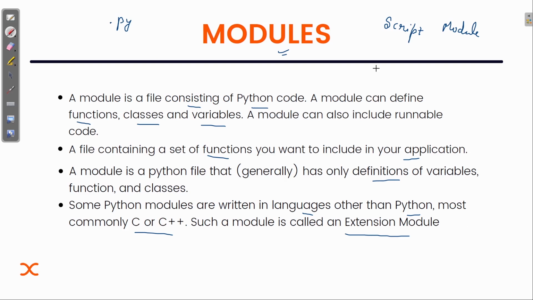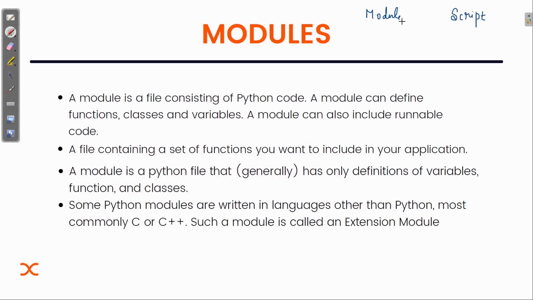Now coming back to the question: what is the difference between a script and a module, and when to use these? Let me explain. The main difference is that inside a Python file that we call a module, we generally code things that we don't want to print.